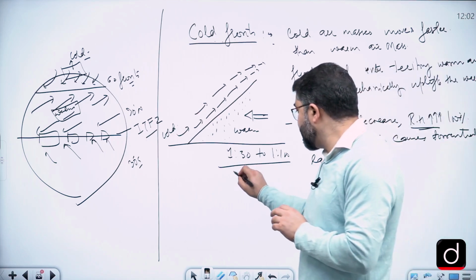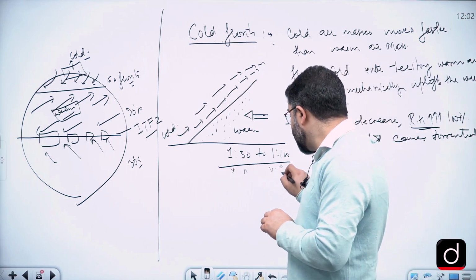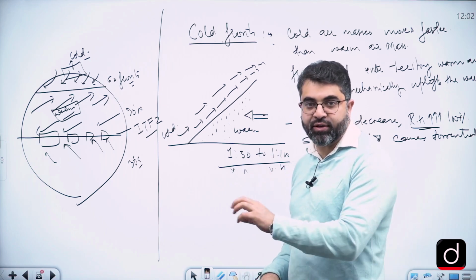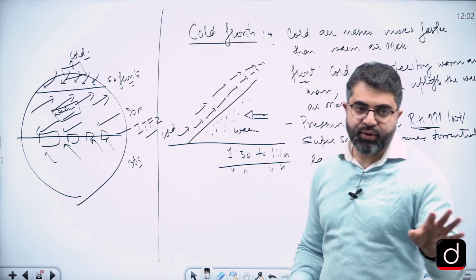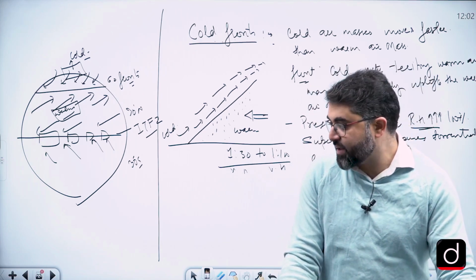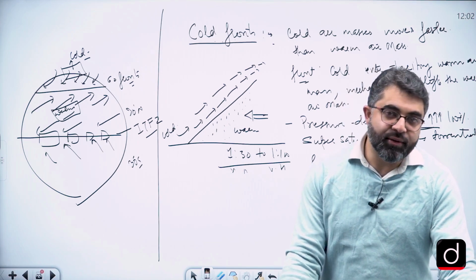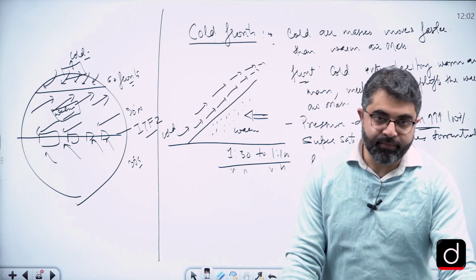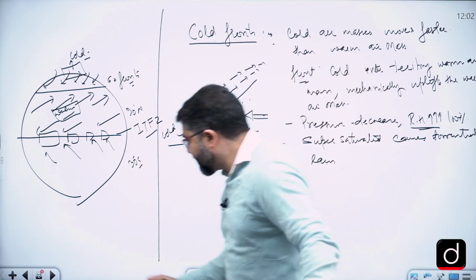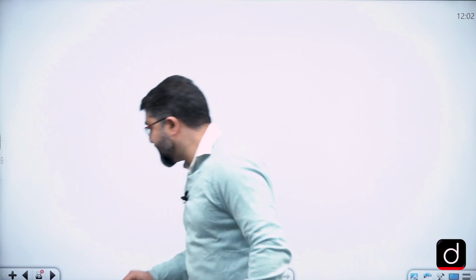This is the vertical to horizontal ratio. Well, you don't have to mention it's a vertical to horizontal ratio. You just have to mention 1:30 to 1:100 is the slope. It is understood that it's a vertical to horizontal ratio. So that is what forms the intense, very dark and dense clouds causing torrential rainfall. Cold front. Then warm front, a little different from what we see here.